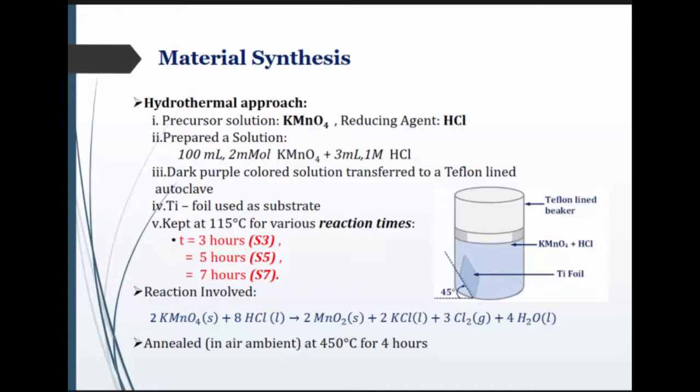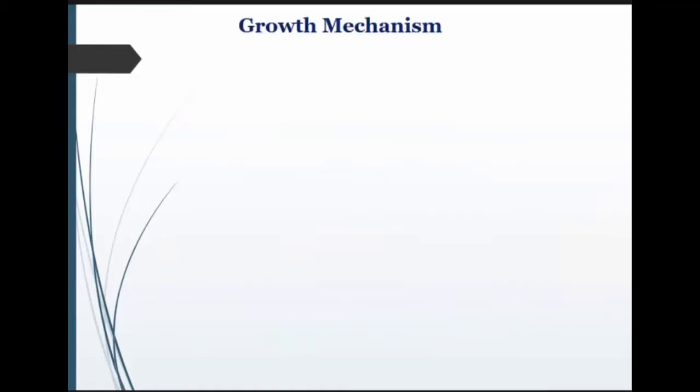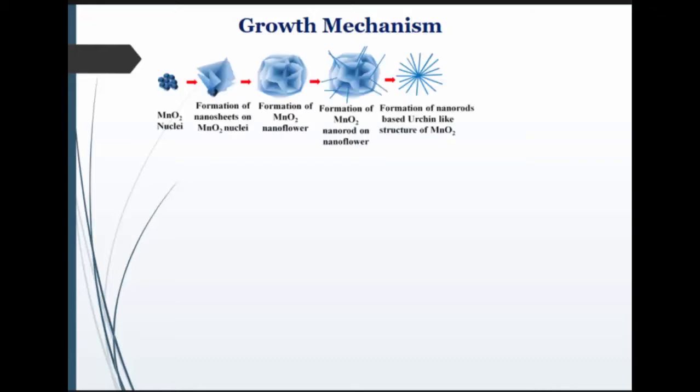Now this is the material synthesis part, where I use KMnO4 as a precursor solution for MnO2, and also added a reducing agent like HCl. And the main part is that by keeping the temperature constant, I varied the reaction time for 3 hours, 5 hours, 7 hours, and different kinds of hierarchical nanostructures were obtained.